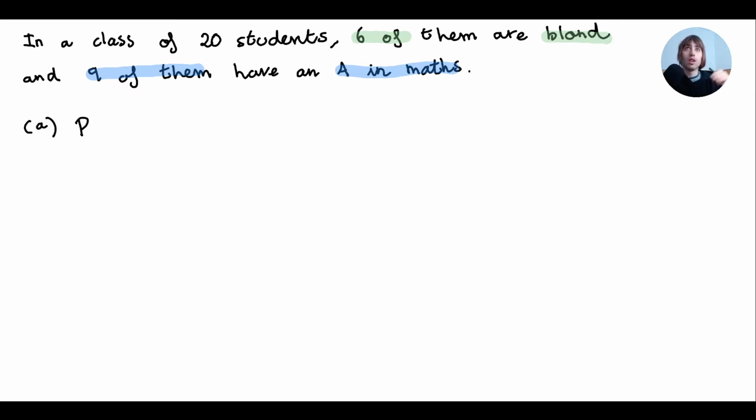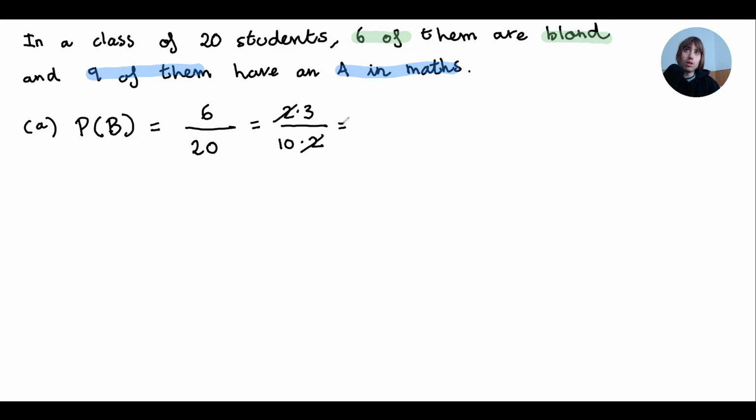First one, the probability that when a student is chosen at random is blonde. So let's see. Probability that it is blonde. There's 6 blonde students, 20 students in total. This can be simplified because 6 is 2 times 3 and 20 is 10 times 2.